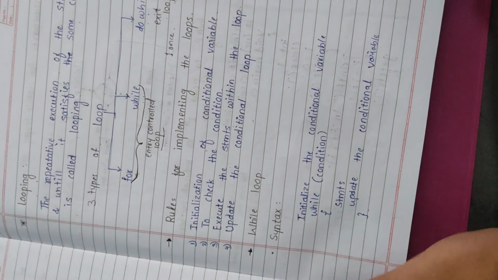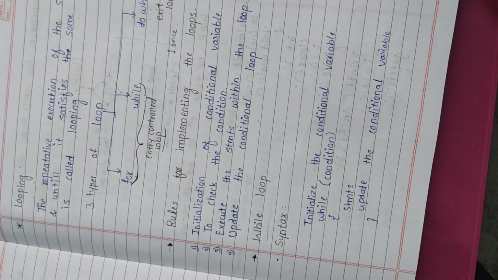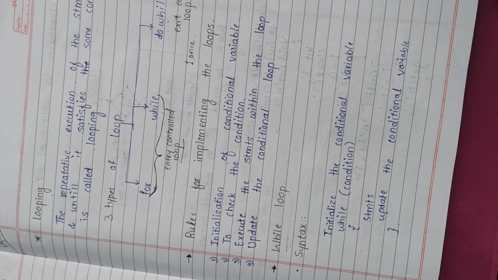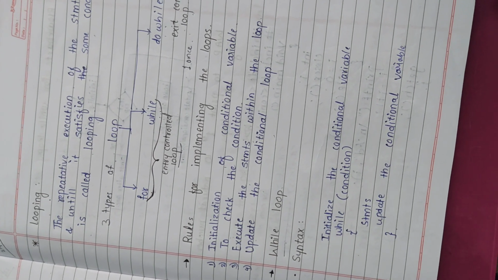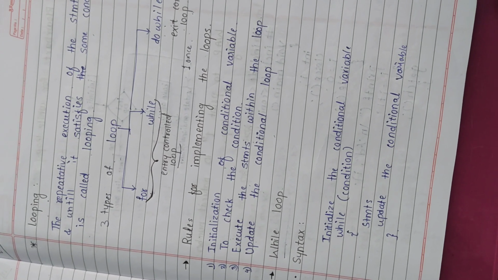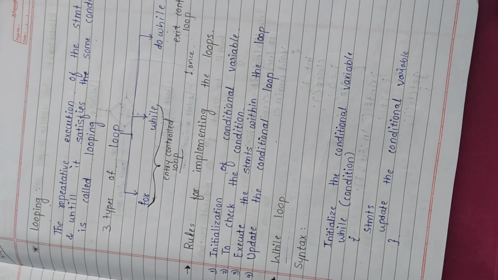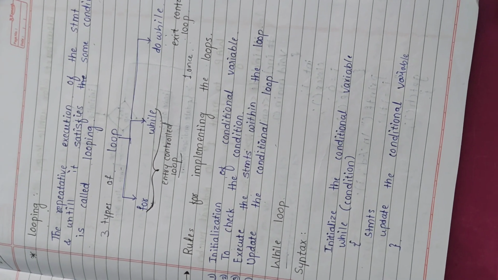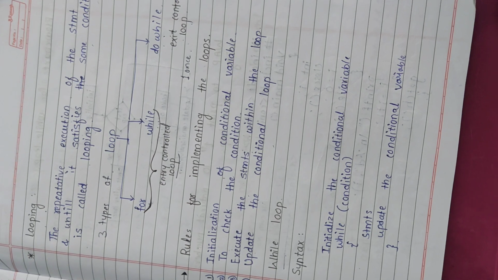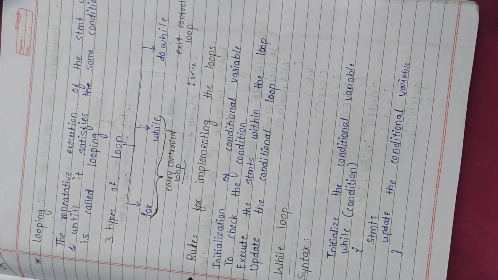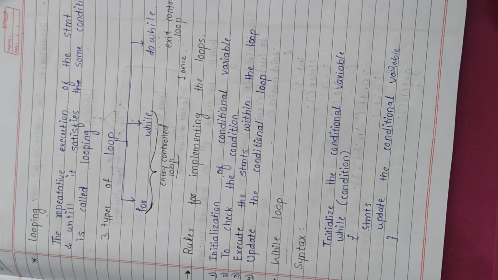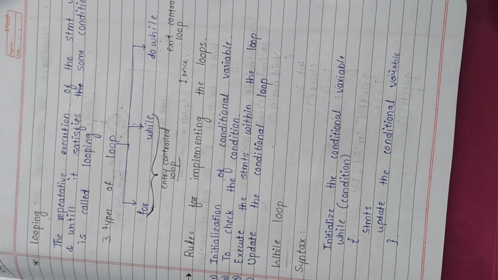So now let's see the while loop. What is a while loop? A while loop is an entry control loop that checks the condition first and runs the loop if the condition is true. If the condition is false, then it does not run the loop and does not go to the statements within the loop. It will directly go to the statement which is outside the loop.